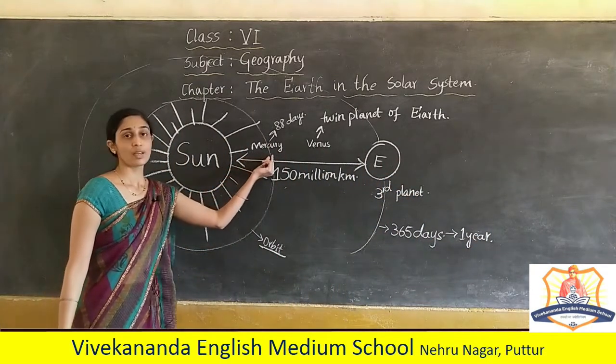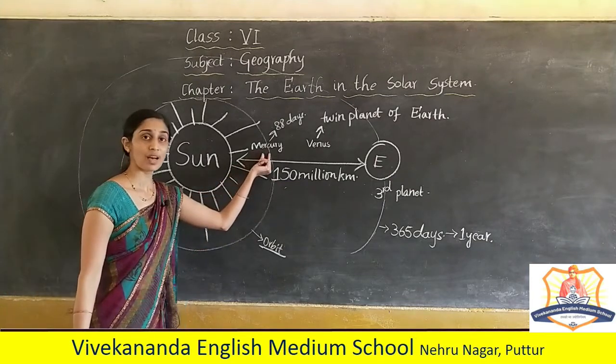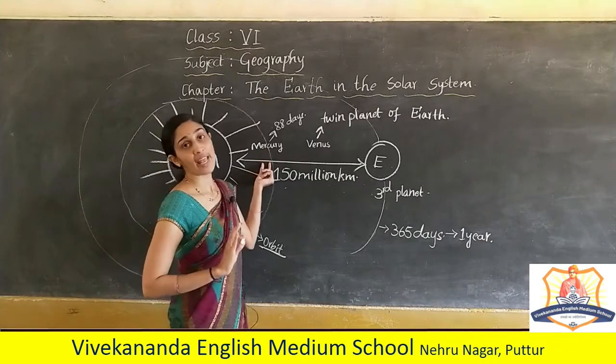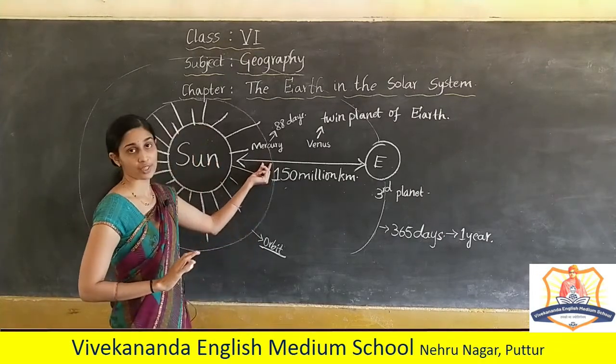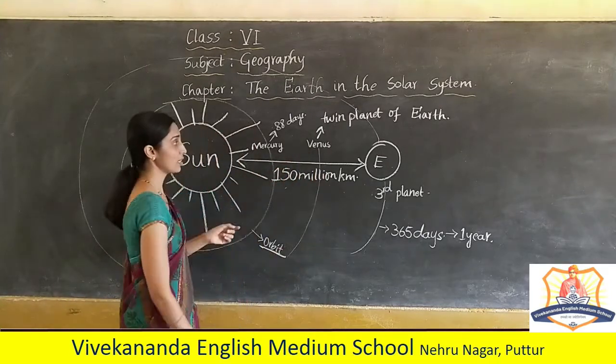So here, Mercury is the closest to the sun, so no life exists on this Mercury. And also the next planet is Venus.